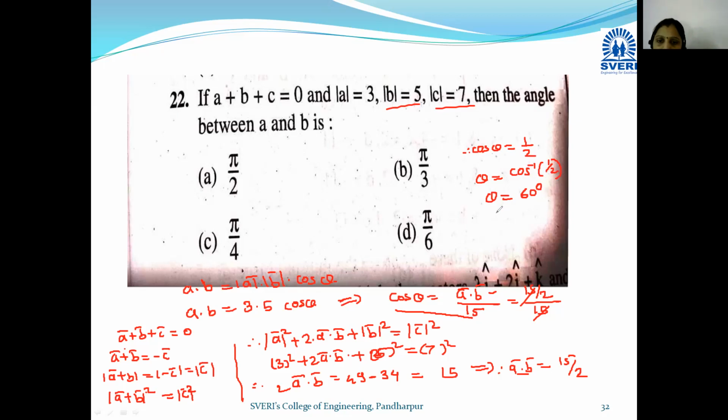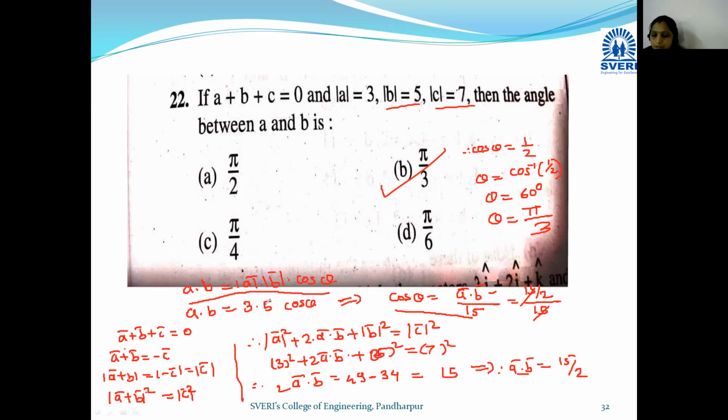Now 60 degrees in terms of radians, how could we write it? Pi by 3. So what is your correct answer? Option B, pi by 3. In this way, from the given data only we can find the angle between two vectors by using the definition of scalar product.